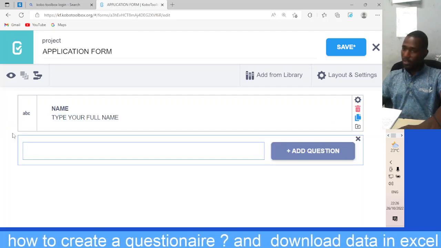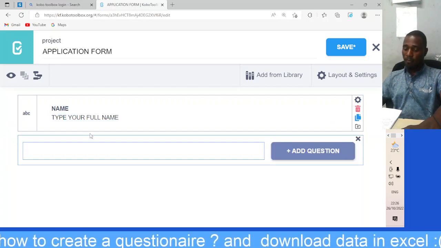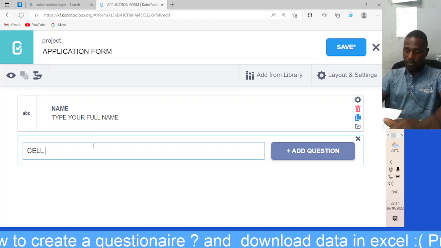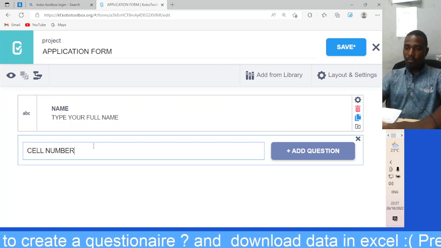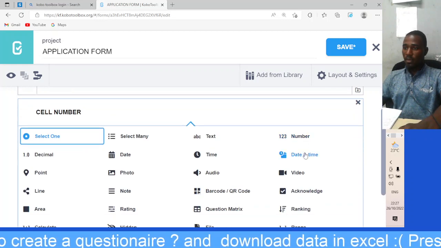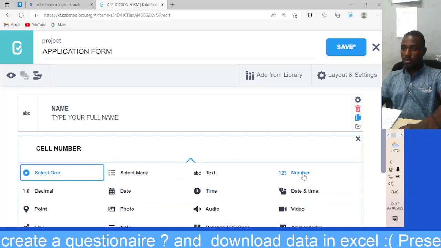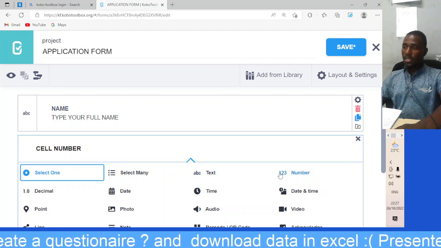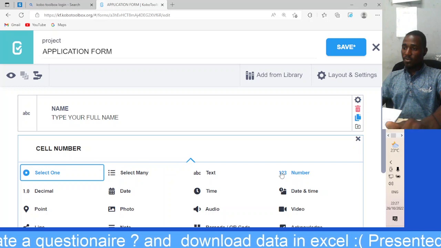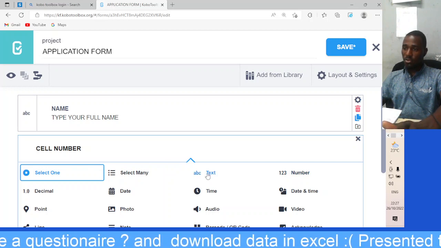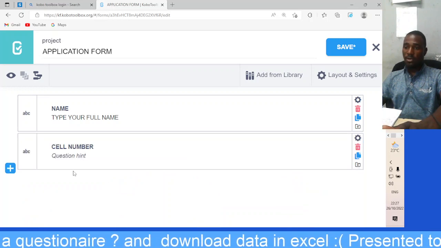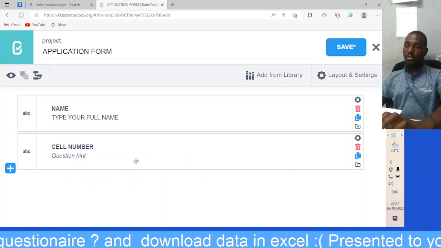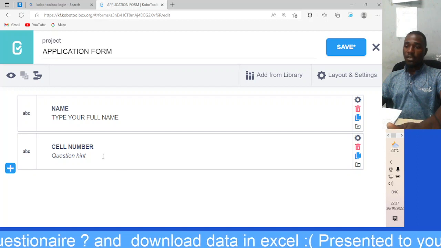Then we can add another question, which is cell number. Add, it's about number, or you can store it as a text. Actually, a number allows mathematical operations, so I prefer to store it as a text so that it will allow you to write 07. If it is a number, it will treat 07 as 7.